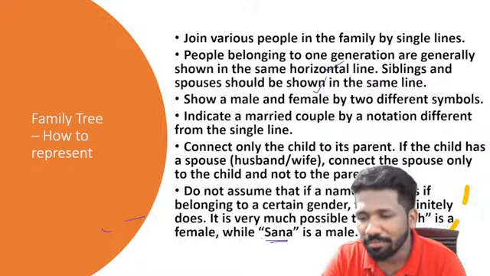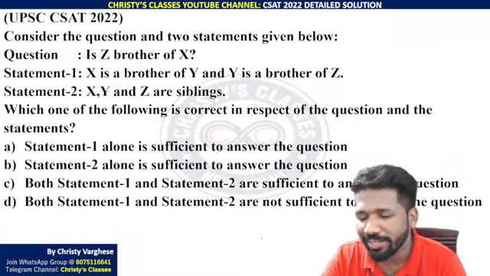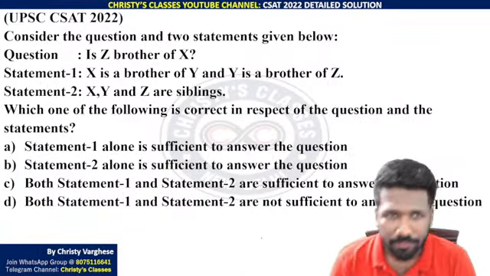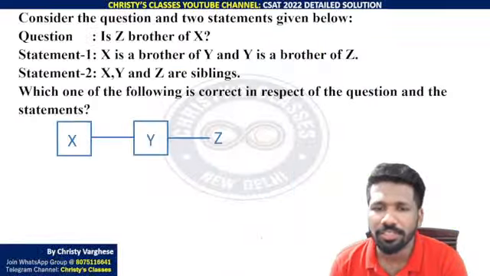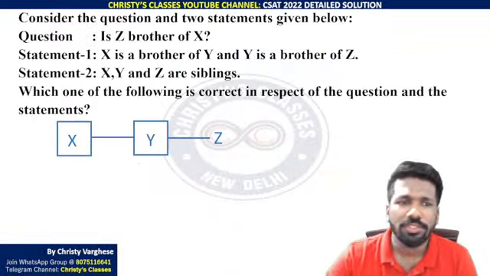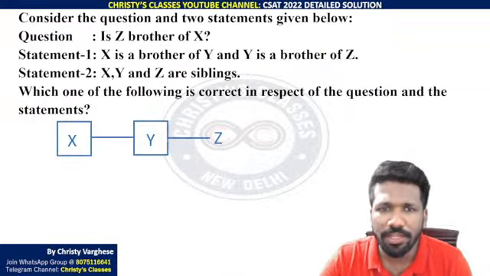Don't assume the gender from the name, from the word. That is what I am trying to say. Anyway, consider the question and 2 statements given below. So how to draw a relationship tree? I'll show you. The question is: is Z brother of X or not?